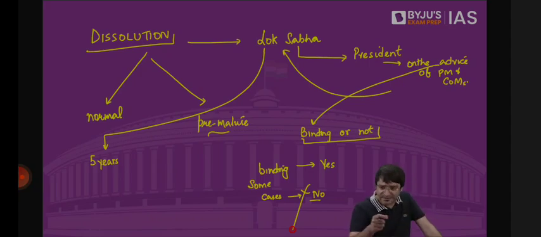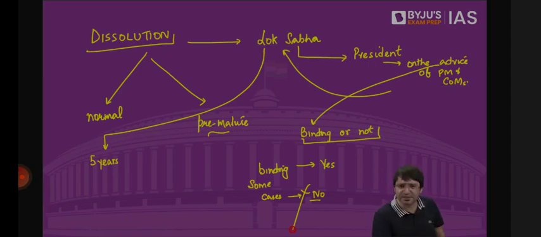Who has the power to summon Parliament? President. Who has the power to terminate the session of the Parliament, prorogue the House? That power is with the President also, on the advice of the Prime Minister and his Council of Ministers. But then there is dissolution. When the Lok Sabha is to be dissolved, what is the normal dissolution? The term is 5 years. 5 years are over, Lok Sabha is dissolved. Even before 5 years, it can be dissolved by the President on the advice of the Prime Minister and his Council of Ministers.